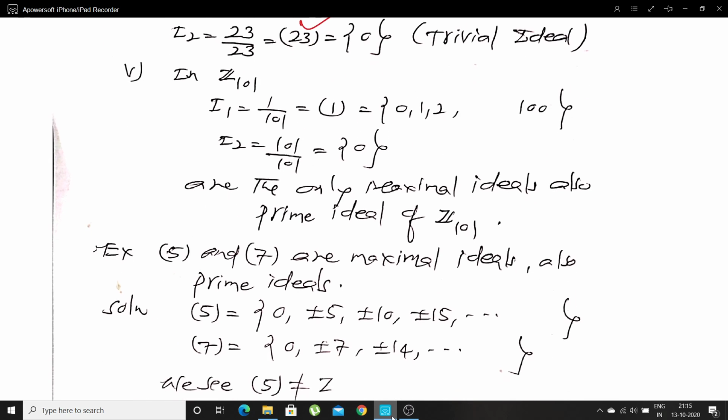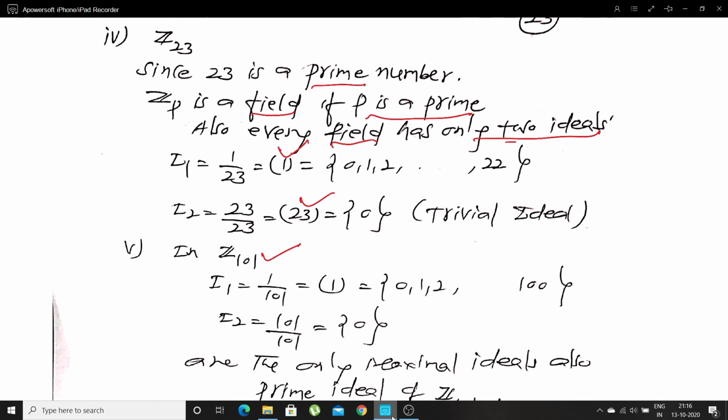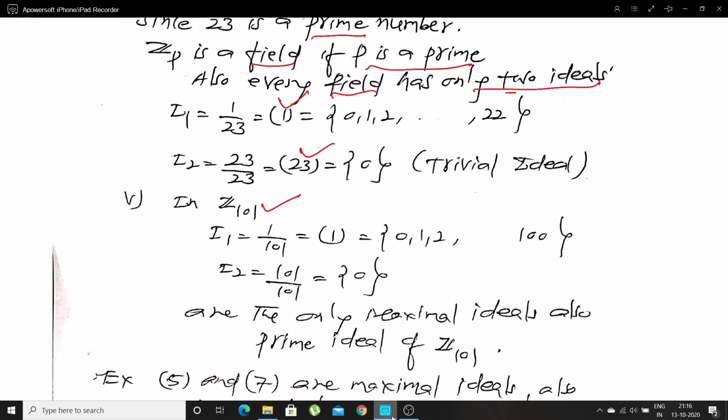Now, one more example, integer modulo 101. Again, 101 is a prime. We know that if P is prime, then Z_P is a field. Since it is a field, it has two ideals.